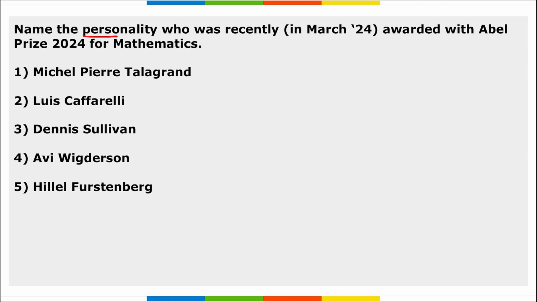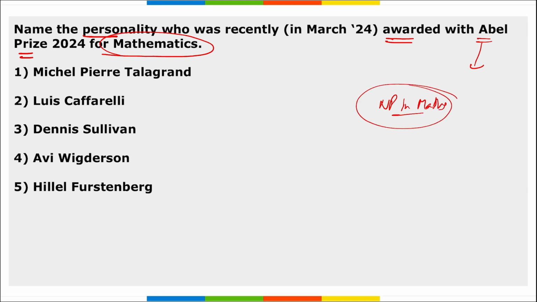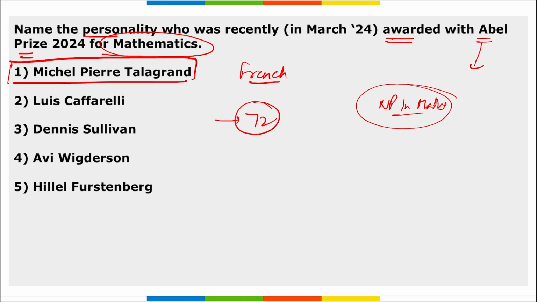Next, name the personality who has recently been awarded the Abel Prize for mathematics. The Abel Prize is basically your Nobel Prize in the field of mathematics, correct? And recently, who is the personality who was honored with the Abel Prize for mathematics? So, Michel Talagrand, correct? He is the person and he's a French mathematician, correct? He's a 72-year-old mathematician who was awarded the Abel Prize.